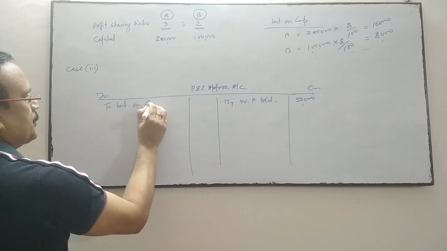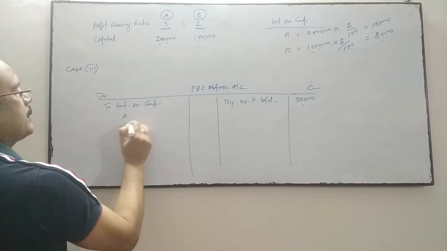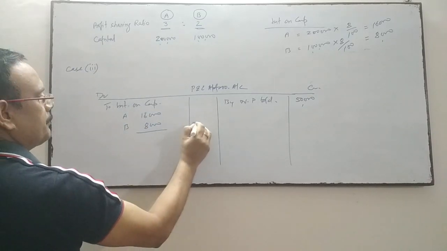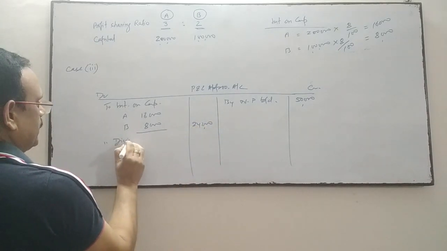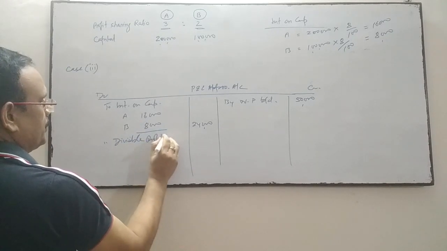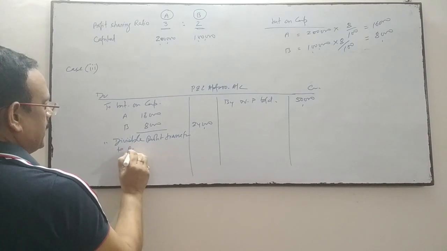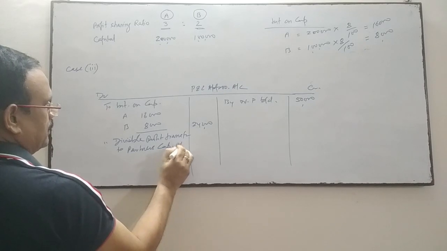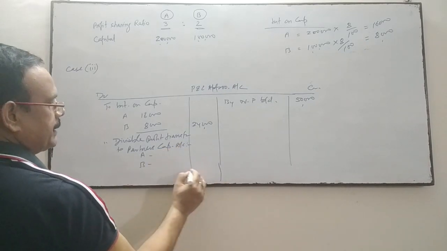We'll do the allocation of interest on capital: 16 to A, 8 to B. Total interest is 24, and the rest of the amount will be called divisible profit, which will be transferred to the partners' capital accounts, A and B, in their profit sharing ratio.